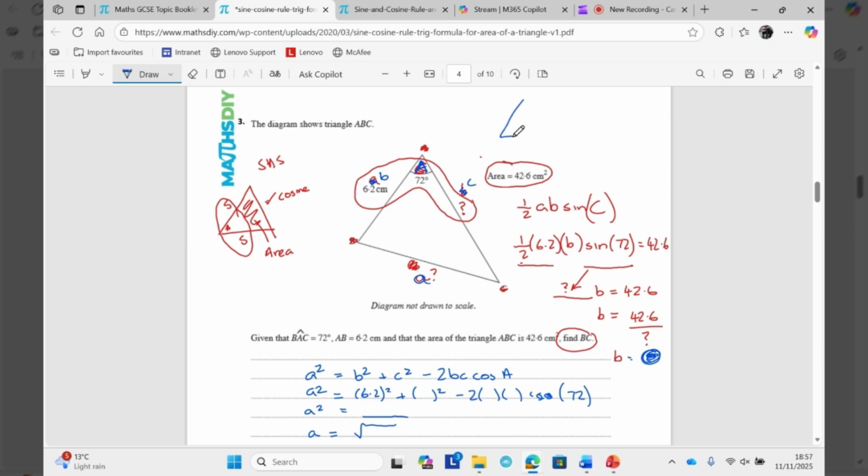So, chaps, that is how we use the SAS triplet to either use the cosine rule or the area rule. Slightly different labeling. For cosine, little a, capital A. For area, little c, capital C.